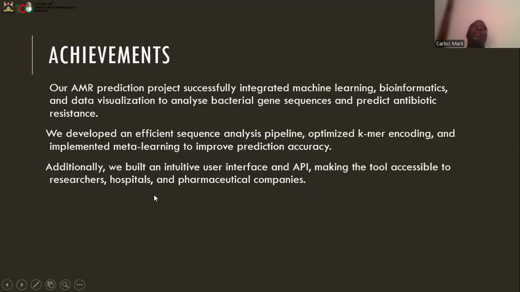Among the achievements, this week we came up with an AMR prediction project which was successful, and it was integrated. We included machine learning, bioinformatics, and data visualization to analyze bacterial gene sequences and predict antibiotic resistances. My friends have been taking you through how the system is going to be working.